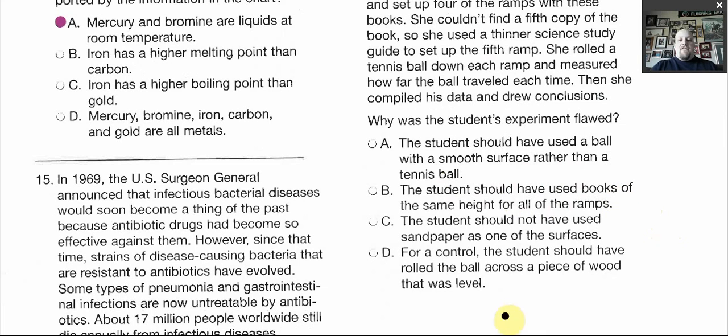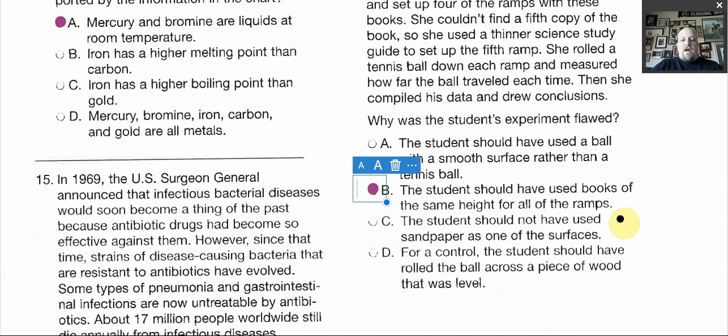The student should have used books of the same height for all ramps. So that's your answer, because she introduced a second variable by adding a thinner book, so that threw off her entire study. Because now she doesn't know if it's the material that she put on the board or if it's the height of the ramp. So you can only have really one variable in your experiment to have it come out and be valid.